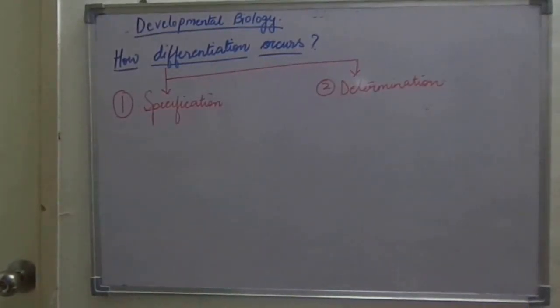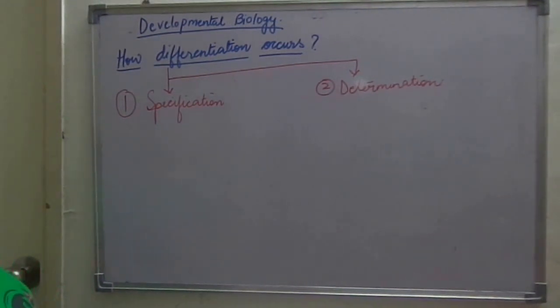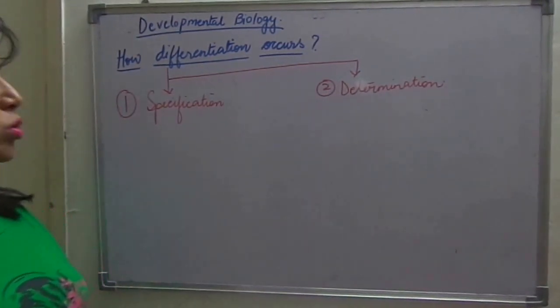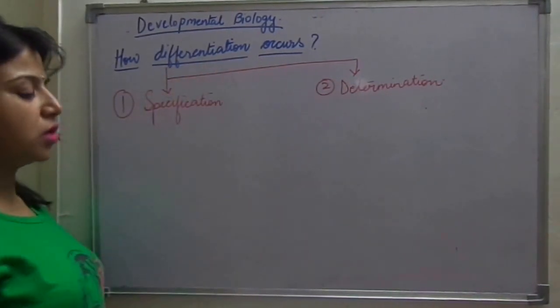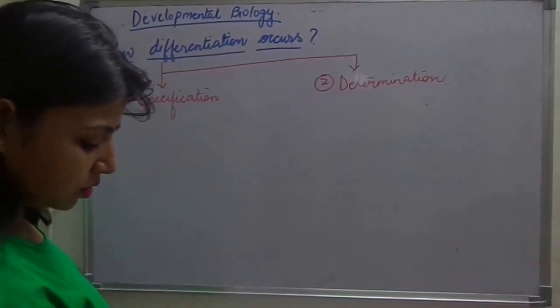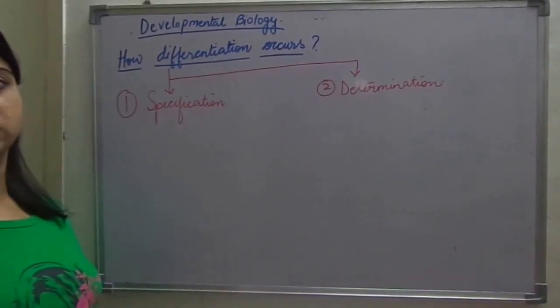Hello friends, we will discuss some important topics of developmental biology now. First of all, the most important question of developmental biology is how differentiation occurs. First of all, you need to understand the meaning of differentiation.